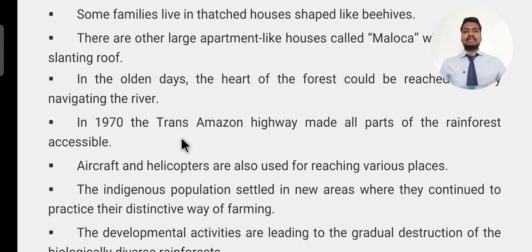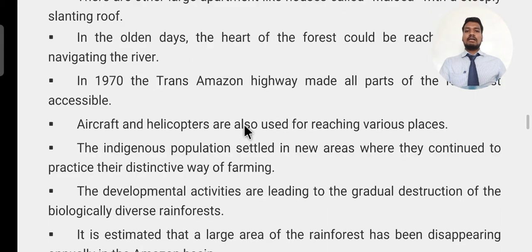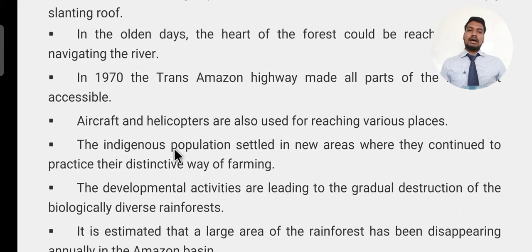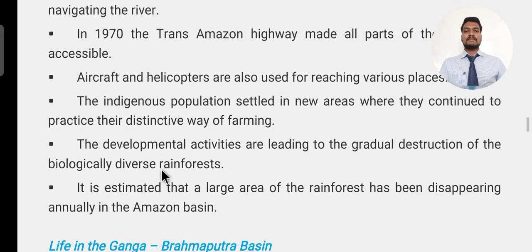In 1970, the Trans-Amazon Highway made all parts of the region accessible for transport. They constructed this highway in 1970, and with its help, people can reach any part of the Amazon because of this improvement. Aircraft and helicopters are also used for reaching various places, as we discussed.